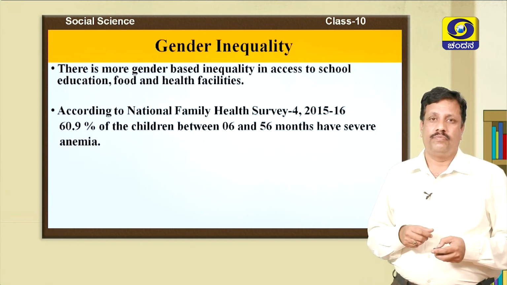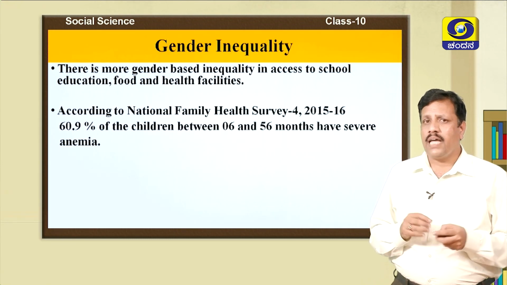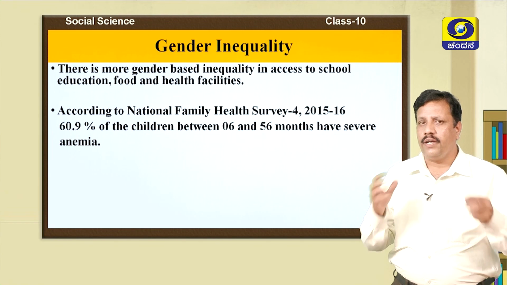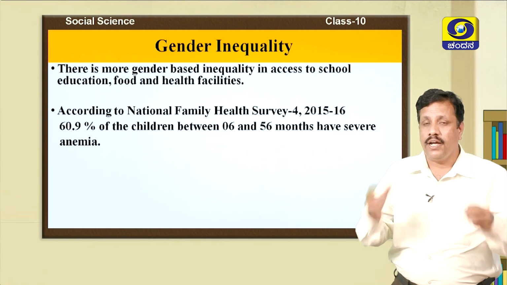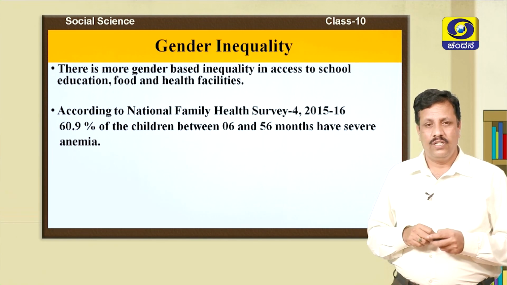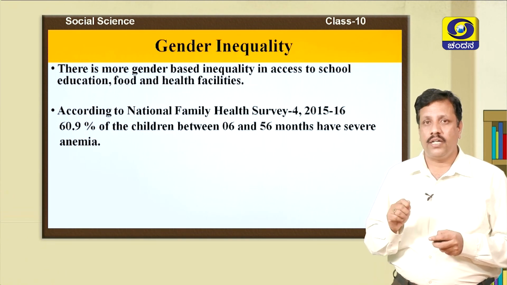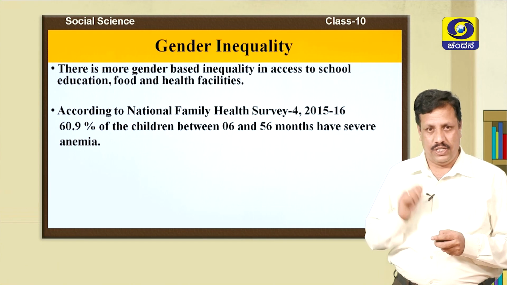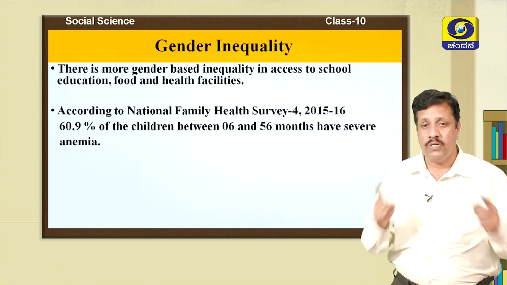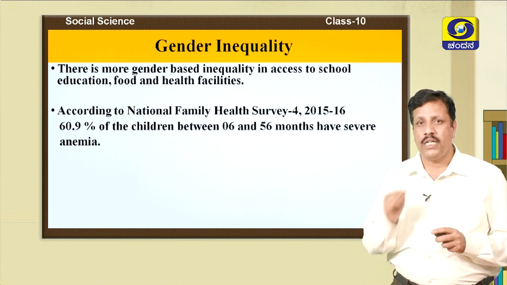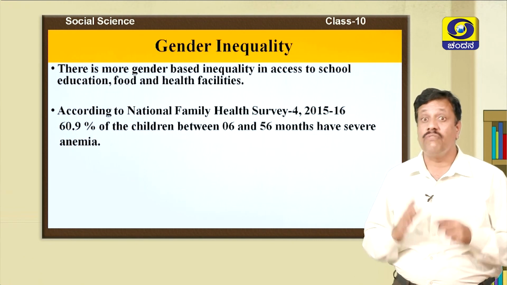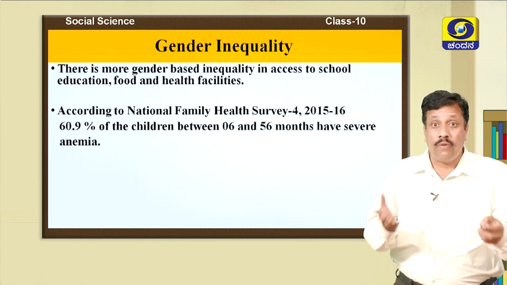And what are the things that say there is gender inequality in our country? See, according to the National Family Health Survey, which was conducted in 2015-16, 60.9% of the children between 6 to 56 months have severe anemia. They are suffering from anemia.